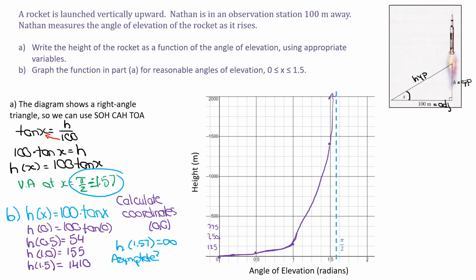So there we have the graph showing the angles of elevation against the height of the rocket.